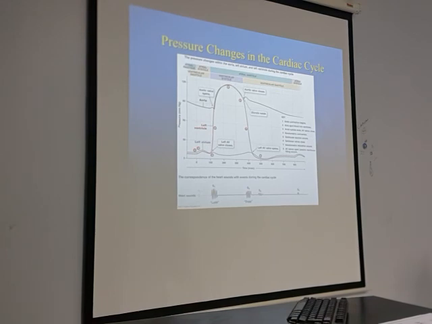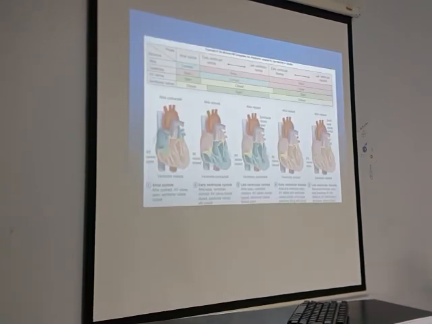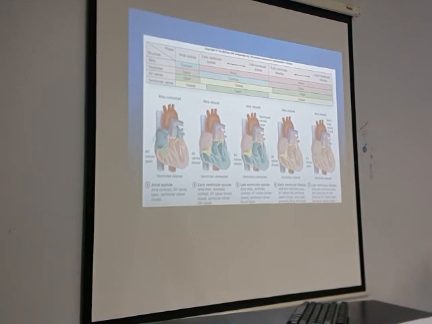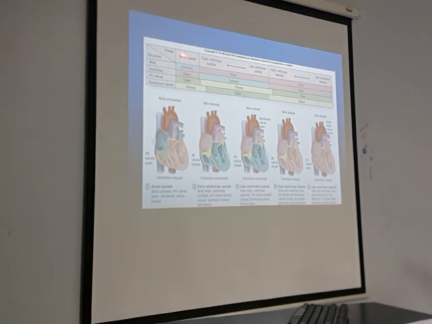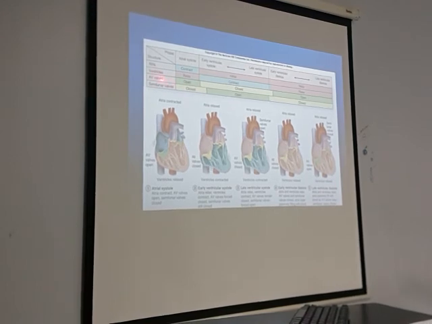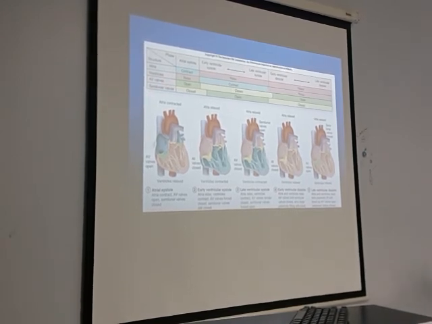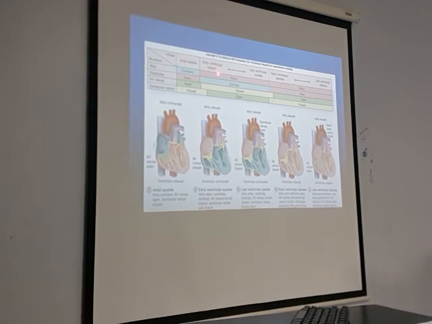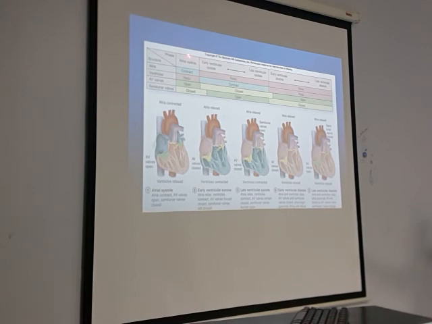This is another picture of the same. That was Guyton, this is some other book. And here, I have put this for you to see at a glance what is happening. In atrial systole, what happens to the atria? What happens to the ventricles during atrial systole? What is the situation of the AV valves and the semilunar valves during one particular time? After understanding the whole cardiac cycle, this will just tell you at a glance what is happening at this particular point of time in the heart.